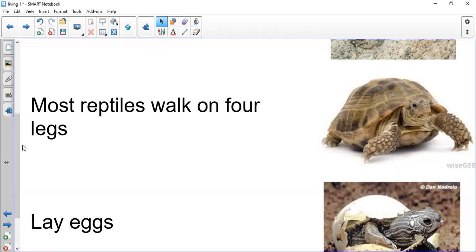They are all examples of reptiles because they have dry, scaly skin. Their body is going up and down. They walk on four legs, not all the reptiles, but most of them, and reptiles lay eggs. The lizard is reptile. The turtle is reptile. The iguana is reptile. The dinosaur is reptile. The sea turtle is reptile.